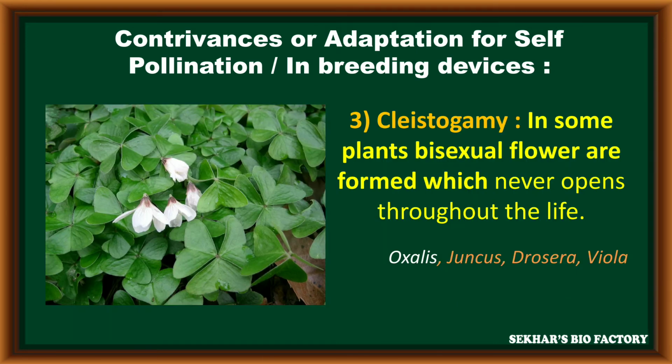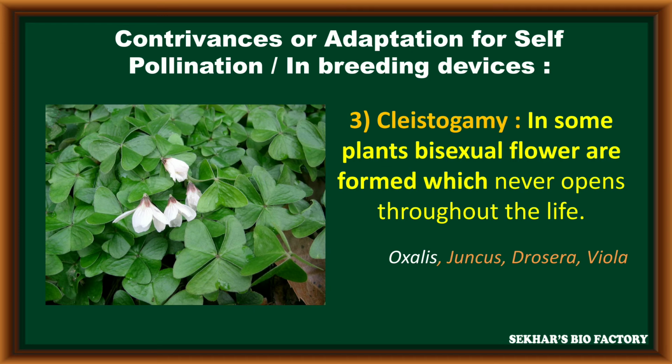The third inbreeding device is cleistogamy. Cleistogamy is the development of cleistogamous flowers in a plant. Cleistogamous flowers are flowers which, even after maturation, never open and never expose their reproductive organs.